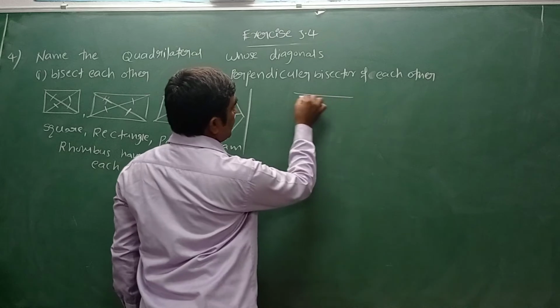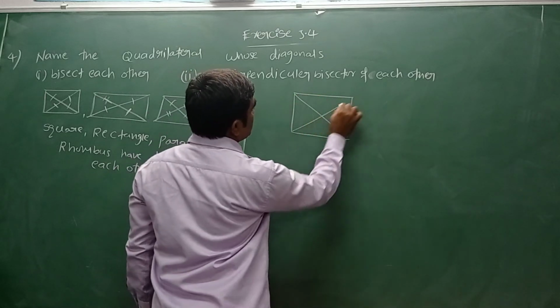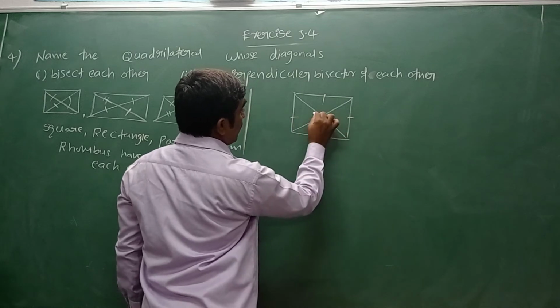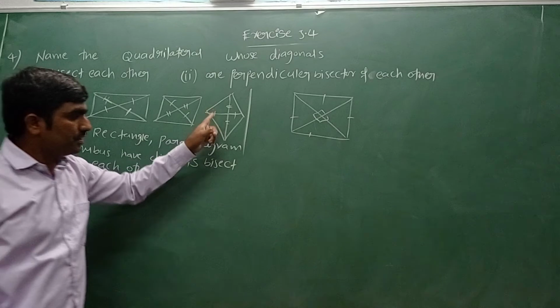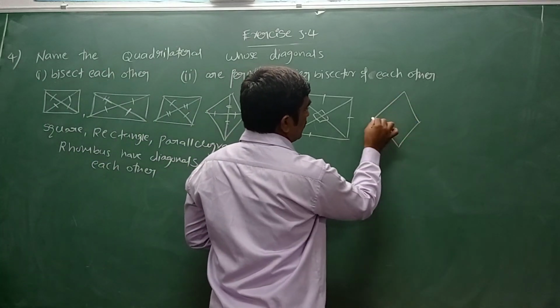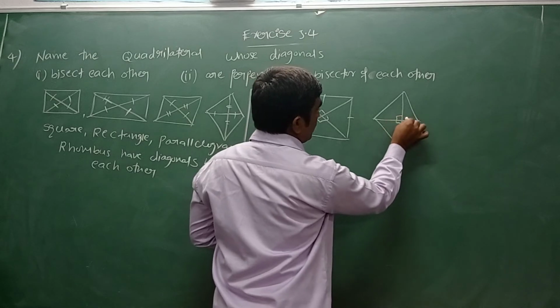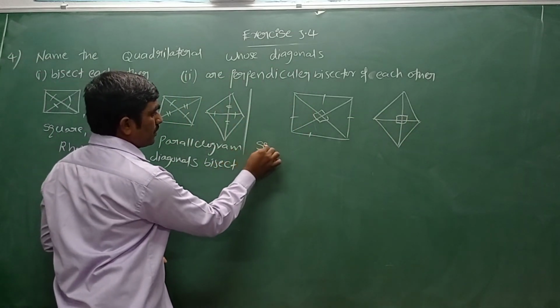In square we can see diagonals perpendicularly bisect each other. More, we can see it in rhombus also. In rhombus also we can see that diagonals perpendicularly bisect each other. What is the solution here?